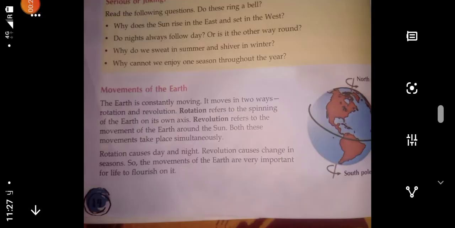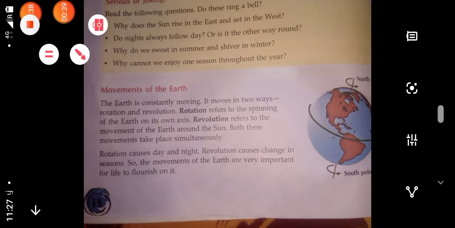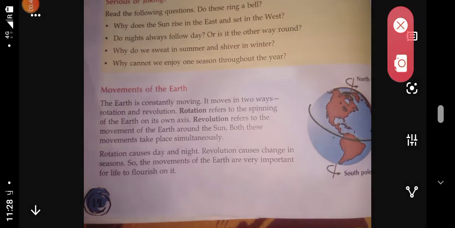So, students, movement of the earth means the earth is constantly moving. It moves in two ways, rotation and revolution. So we will learn about this rotation and revolution in this chapter. What is rotation? Rotation refers to the spinning of the earth on its own axis, like our earth is rotating on its own axis like this. So this is the rotation.